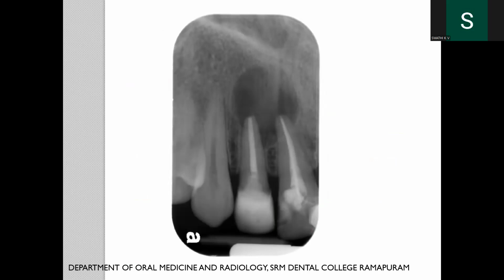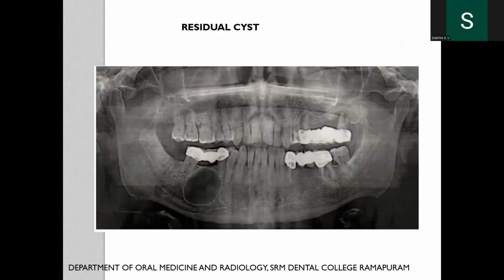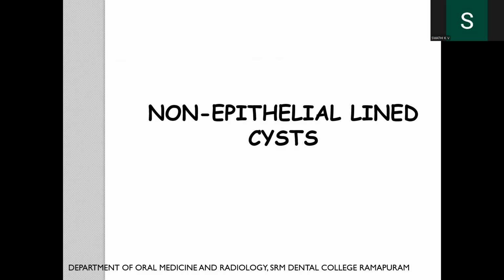And this is the radiographic picture. There's an RCT-treated tooth, so it is always associated with a non-vital tooth. And there is also a corticated border of bone. Residual cyst occurs when there is a tooth extracted or there's an edentulous site, with some kind of nidus causing the cyst to remain.